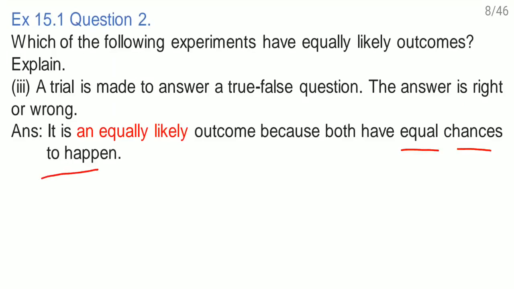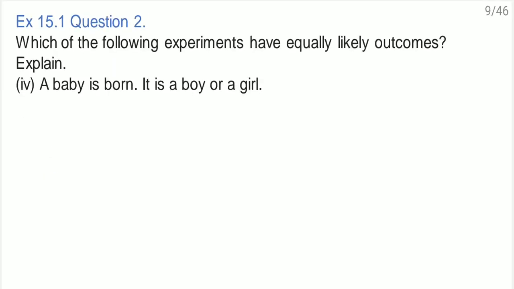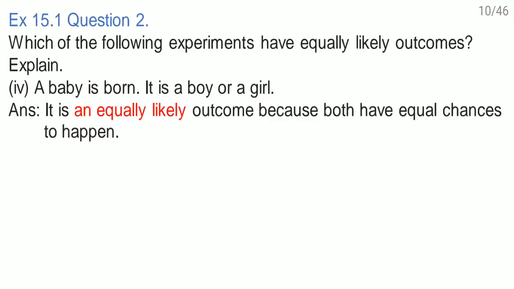Right? Here, a baby is born. It is a boy or a girl. Only two possibilities are there. Either the baby is a boy or a girl. Correct? So both of them have equal chances to come up. See here, it is an equally likely outcome because both have equal chances to happen.